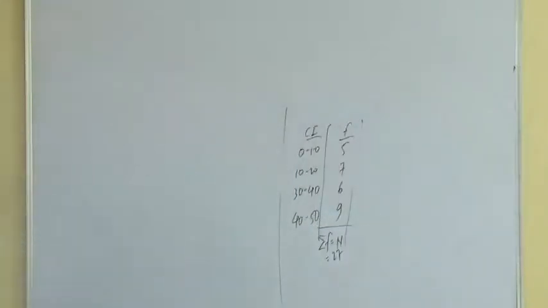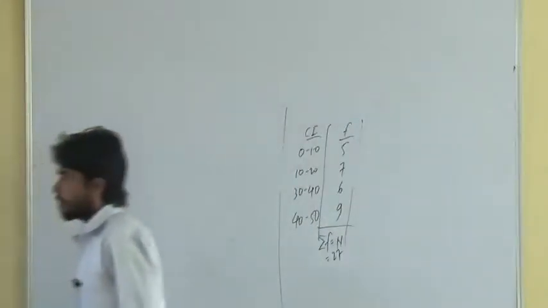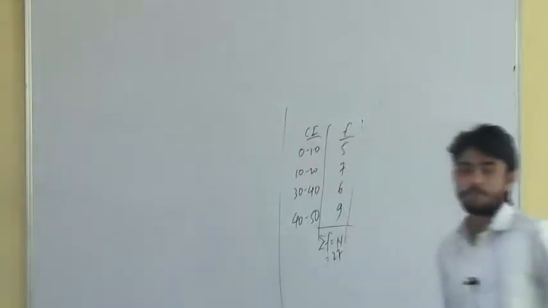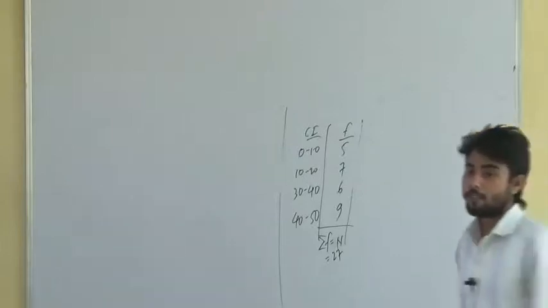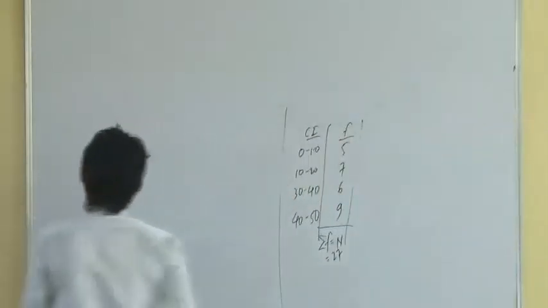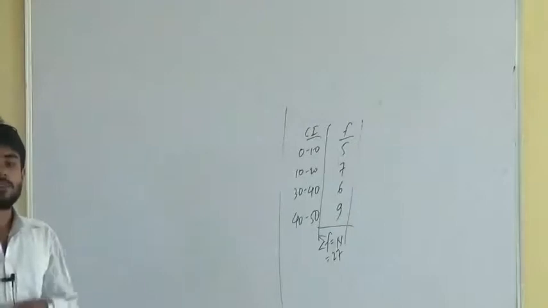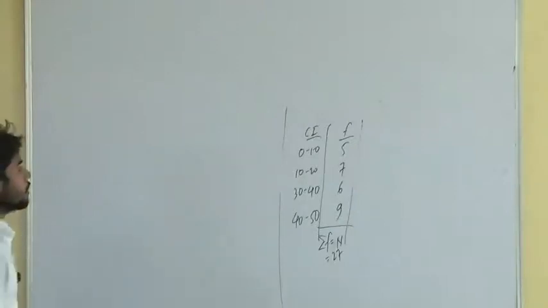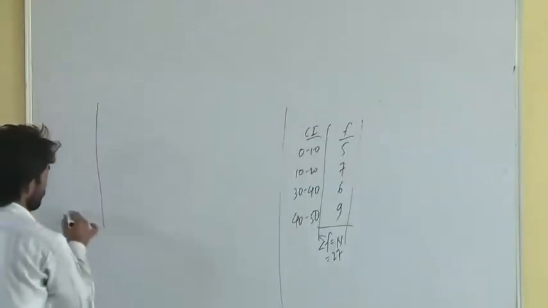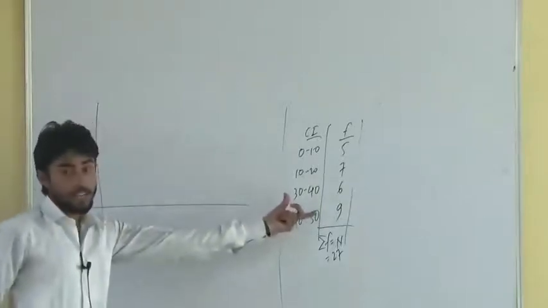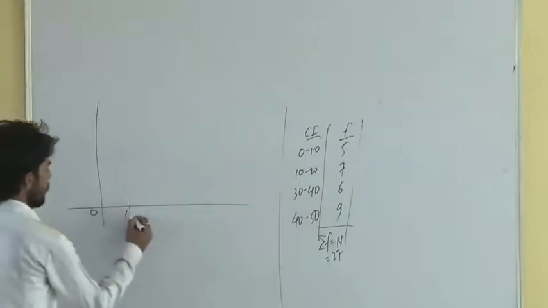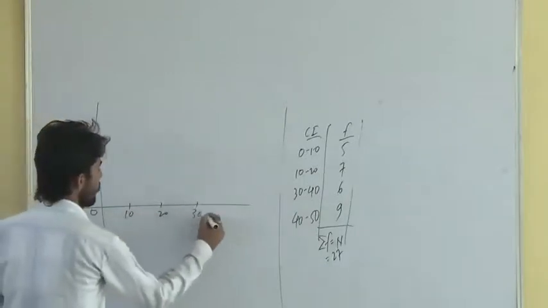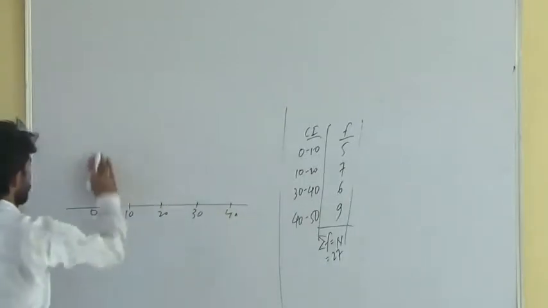Next was frequency polygon, right? Now frequency polygon, if you know histogram, frequency polygon is easy only. Nothing but a small change in histogram. The same data, if I want to draw histogram for this one, it will be like 0, 10, 20, 30, 40.